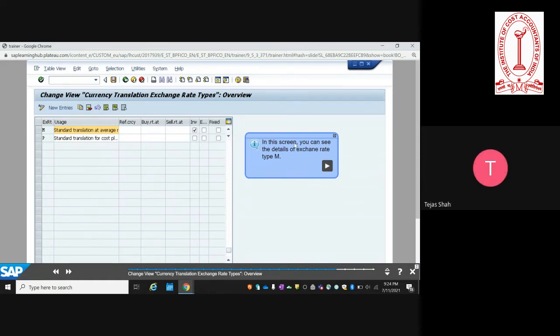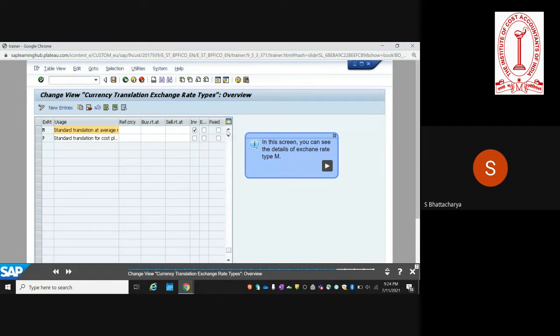Here you see that... Sir, will you explain that there are 3 boxes? What are the differences in that? No, this I am not aware of. I think mainly you have to select, the two options are there, M and P. So M is the standard translation at the average rate.